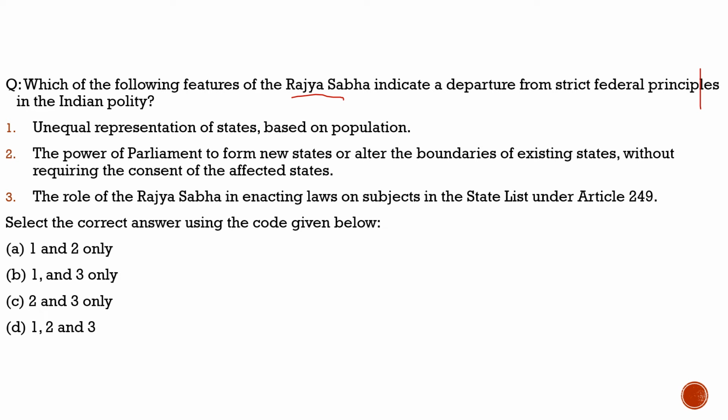But today we are going to discuss a few features of the Rajya Sabha which are not federal in nature. Whenever we think of the federal system in our country, we think of Rajya Sabha. But there are a few features of the Rajya Sabha which are not federal in nature. That we will discuss through this question, and a question about it can be asked in the prelims exam. Let's solve it. Here the question says, which of the following features of the Rajya Sabha indicate a departure from strict federal principles of the Indian polity?